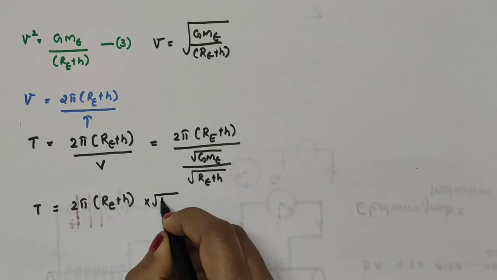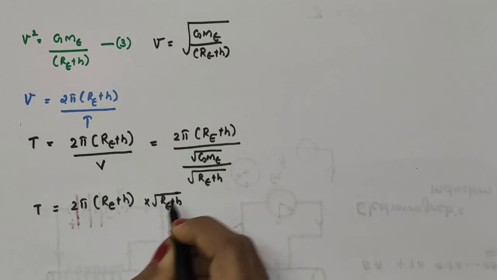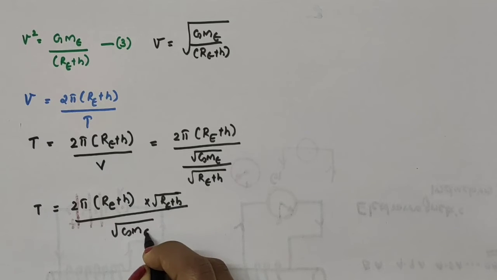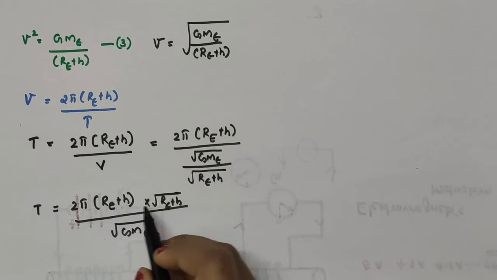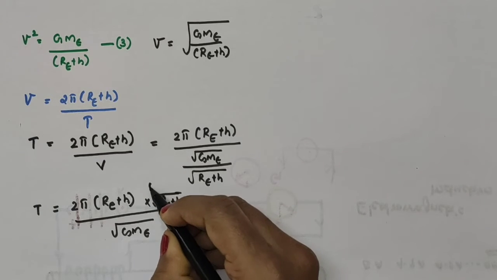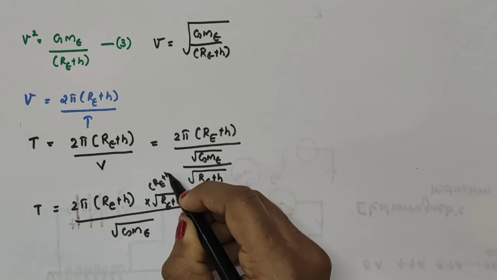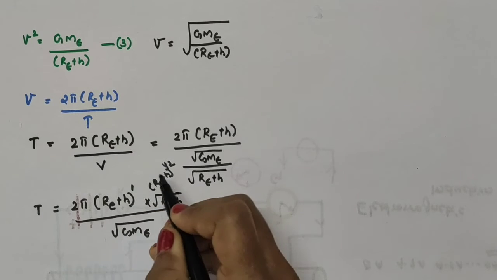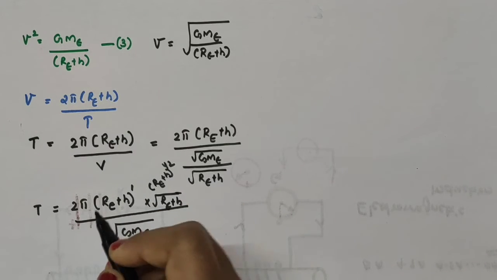then this root of Re plus H goes to the numerator, multiplication with reciprocal. Then here we have root of GMe. See, this is Re plus H, and this is square root of Re plus H. Square root of Re plus H means Re plus H whole raised to 1 by 2. This is actually raised to 1. So x raised to m into x raised to n is x raised to m plus n.